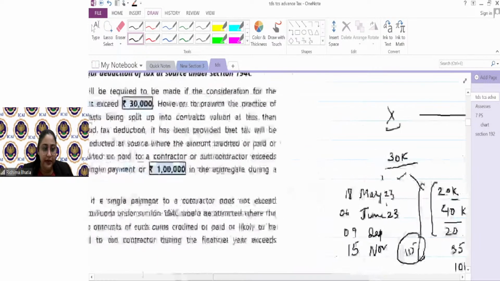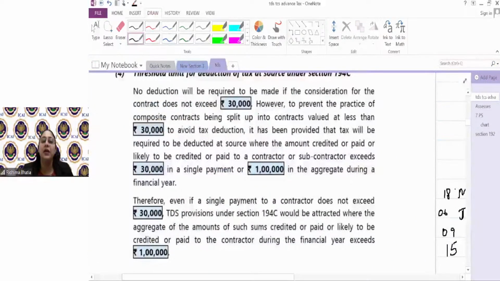So if I take up this case, यहाँ पे क्या लिखा हुआ है? No deduction will be required to be made if the consideration for the contract does not exceed 30,000. Agree? However, to prevent the practice of composite contracts being split up into the contracts valued at less than 30,000 to avoid tax deduction. Because ऐसे 30,000 single transaction as in single contract का, they fix the amount of 30,000. But everyone then can do कि 30,000 से less के bill दे दे even for a service of more than 1 lakh or for a service of what not amount.